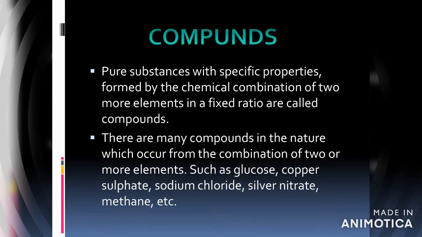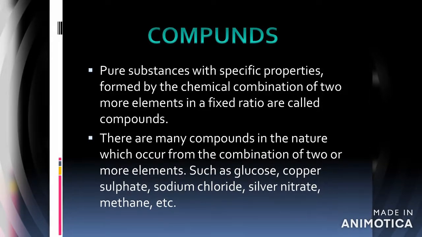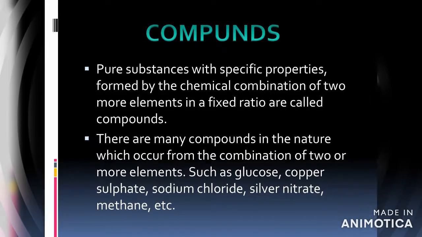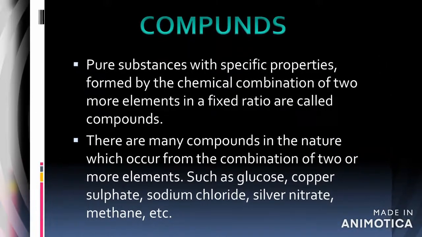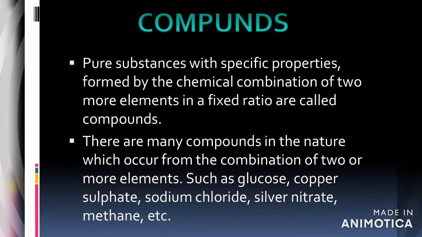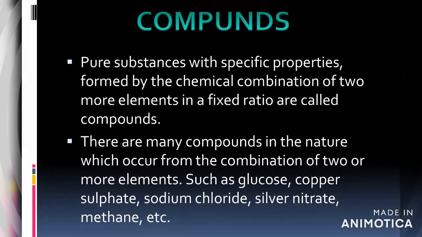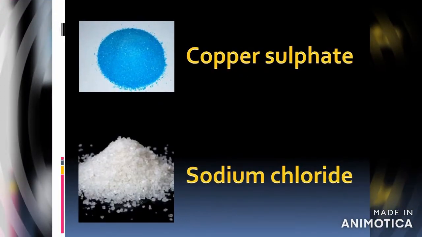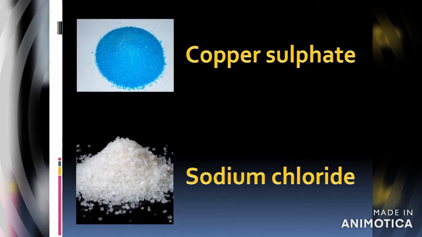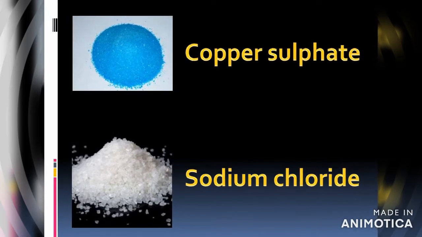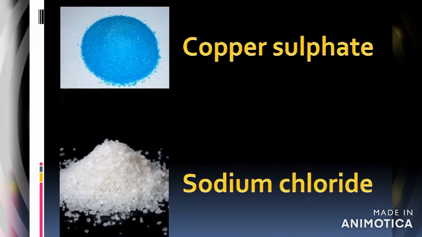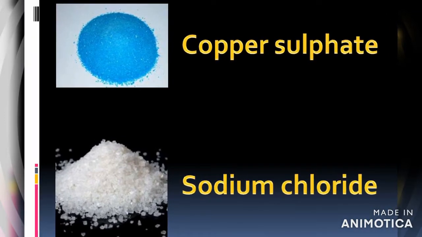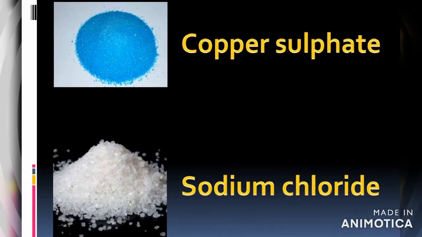Compounds. Pure substances with specific properties formed by the chemical combination of two or more elements in a fixed ratio are called compounds. There are many compounds in nature which occur from the combination of two or more elements, such as water, glucose, methane, carbon dioxide, sodium chloride, copper sulfate, calcium carbonate, hexane, benzene, acetylene, hydrochloric acid, ethane, sucrose, etc.